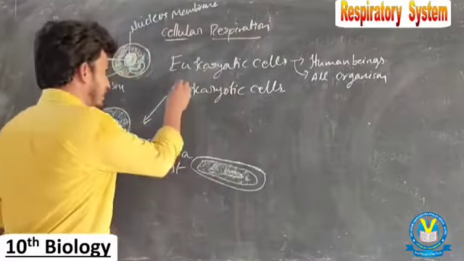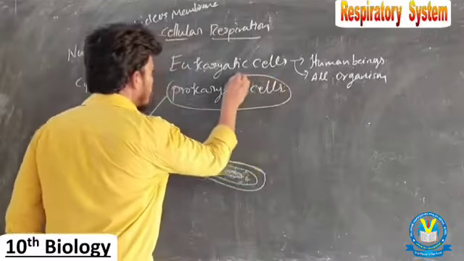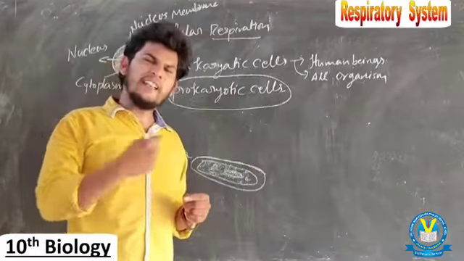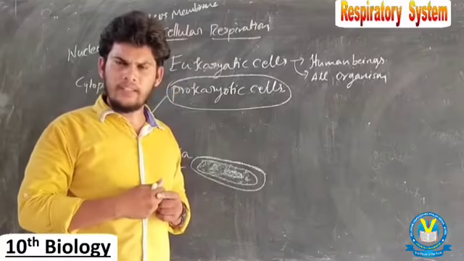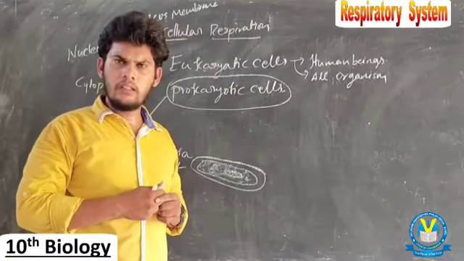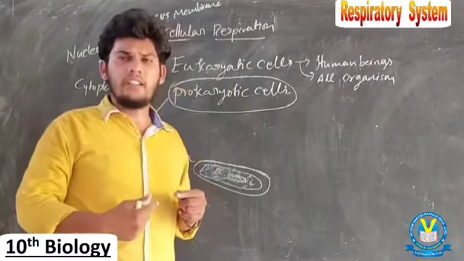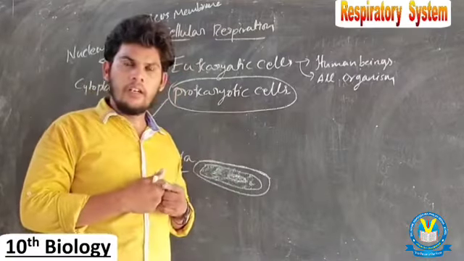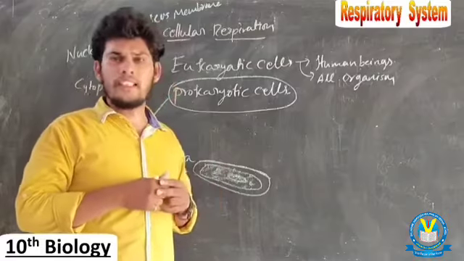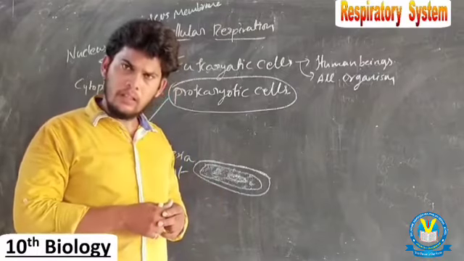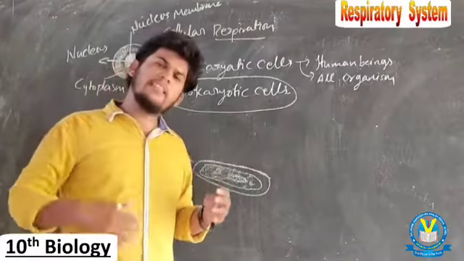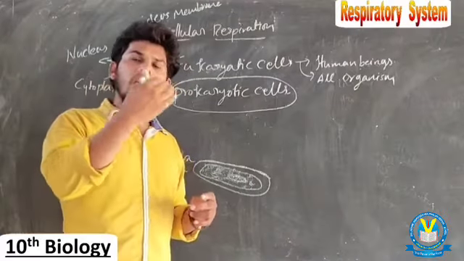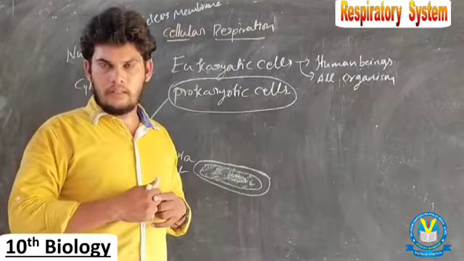In prokaryotic cells, breaking down of the food takes place in the cytoplasm to release energy. Glucose is broken down in the cytoplasm, energy is also produced in the cytoplasm, and energy is also stored in the cytoplasm.